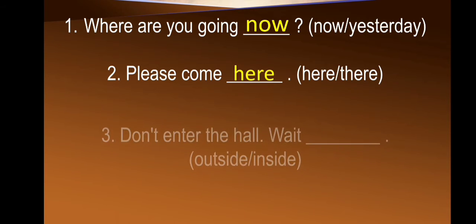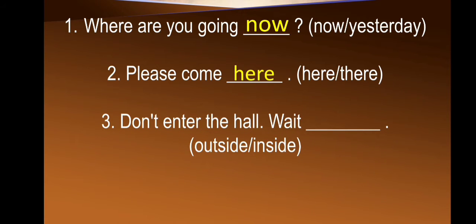The next sentence is don't enter the hall, wait dash, outside or inside. Here in this question you can see the instruction is given don't enter. So for that, which option will be correct? Yes, outside. So the answer is don't enter the hall, wait outside.